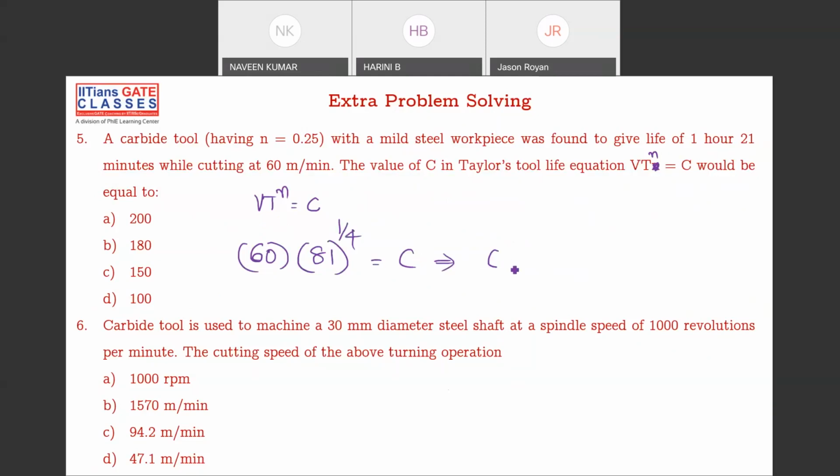So C is equal to 60 into, I think I can write this as 3 to the power of 4, right? So 3 to the power of 4 into 1 by 4. The 4 gets cancelled. C is equal to 180. Absolutely right. B is the answer. Try the next one. Come on, keep on going. If Harini and Jason, if you are given the right answer, if I say right, then go to the next question immediately.